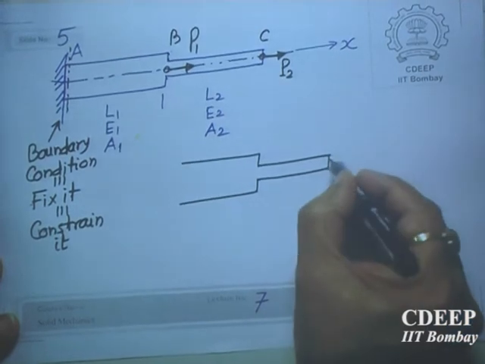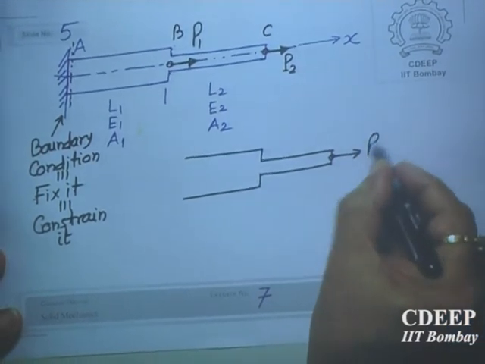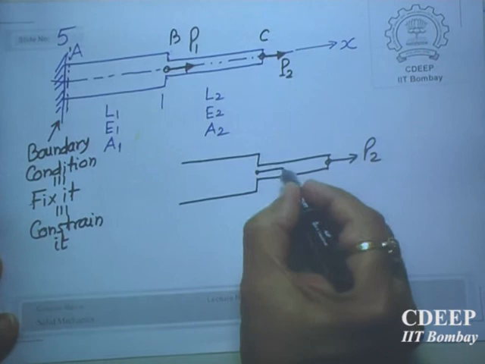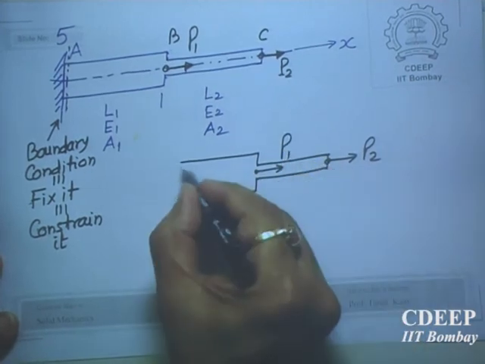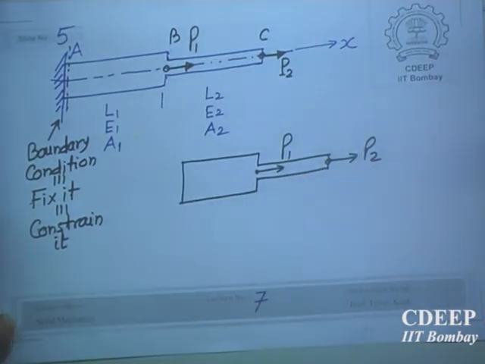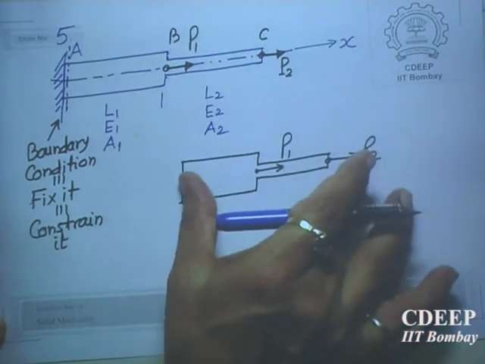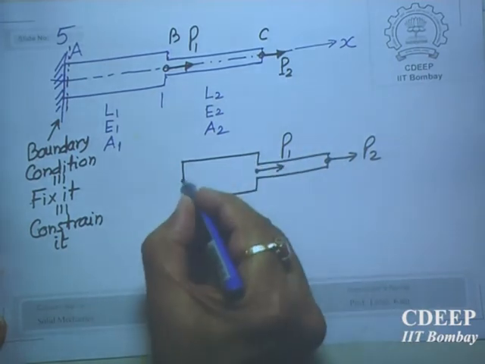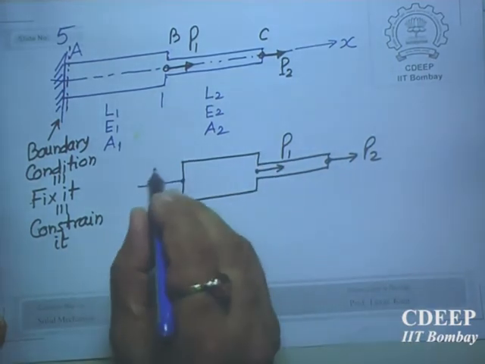So the applied force is P2 here, P1 here. At this point we have cut it. So there must be a force, a reaction, that must exist there in order to keep this in equilibrium. I do not know the direction, so let everything be positive in the positive direction.